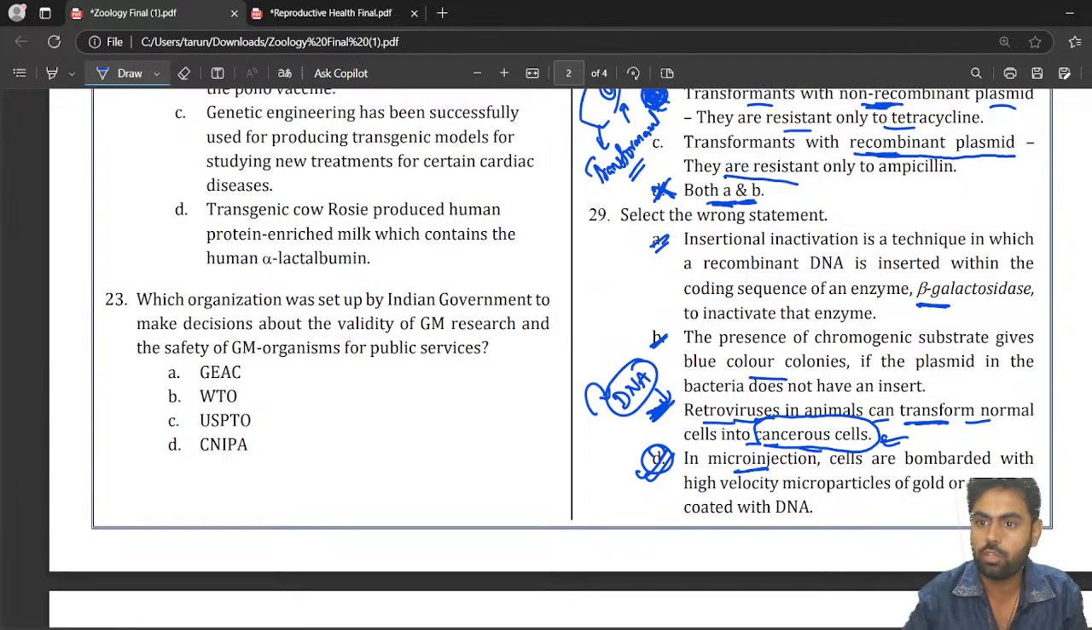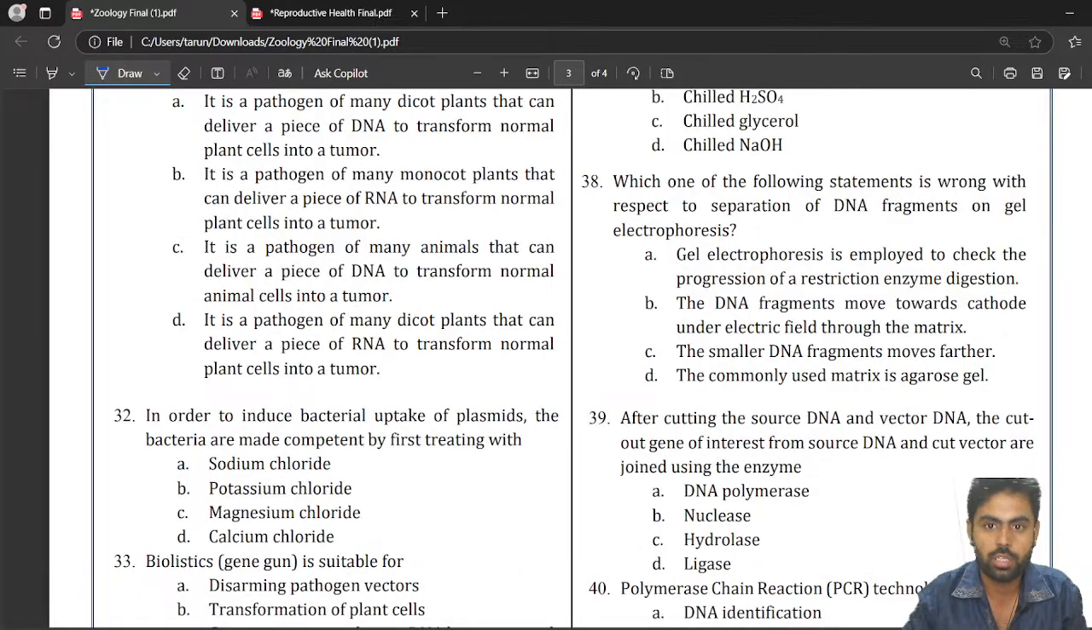Okay, the 38th question you made, you had a problem. Which one of the following statements is wrong with respect to separation of DNA fragments on gel electrophoresis? Gel electrophoresis is employed to check the progression of a restriction enzyme digestion. Wrong with respect to separation of DNA fragments. So, yes, it is correct.